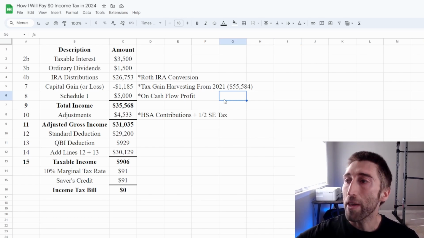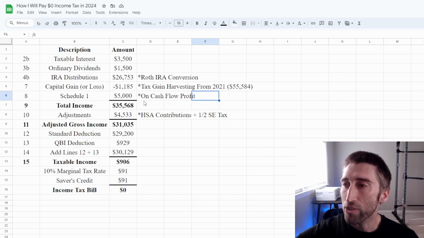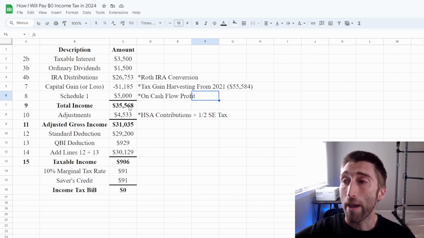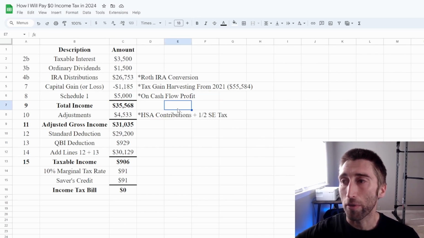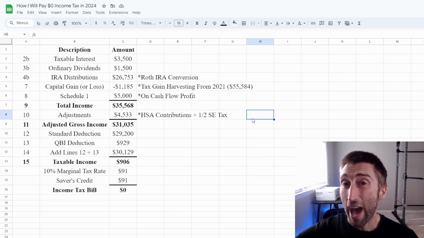And then when it comes to my Schedule 1, which is my adjustments, in this case it's going to be my Schedule C, which is my small business. I'm not exactly sure how much it's going to be, but I think it's going to be at least $5,000 of profit shown this year. So add all of those up, and I estimate my total income will be somewhere around $35,568.